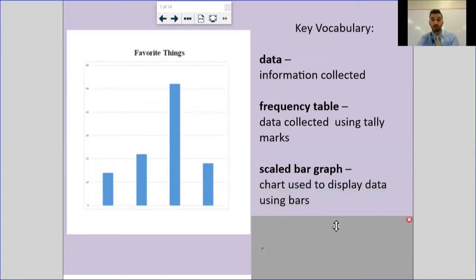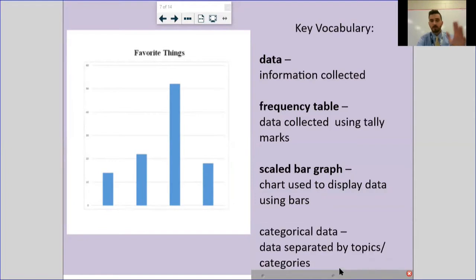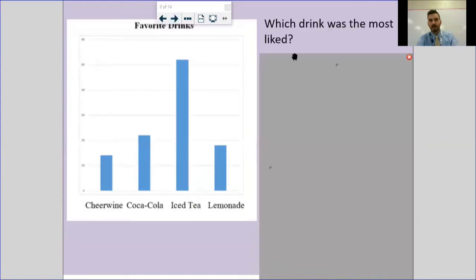The scaled bar graph is what we're going to look at in just a second, and we're going to create, and we're going to use the same data. We're basically taking the data from the frequency table, and we're just putting it into a bar graph. And every bar graph has to have certain things, which you'll see in just a second. And we talked about categorical data, and this would be an example of that. I feel like I went through that kind of fast, but again, we talked about this stuff before. The beautiful thing about this video is hit rewind if you need to, go back and listen again if you think that's necessary. So now we've got a little bit more information with this bar graph.